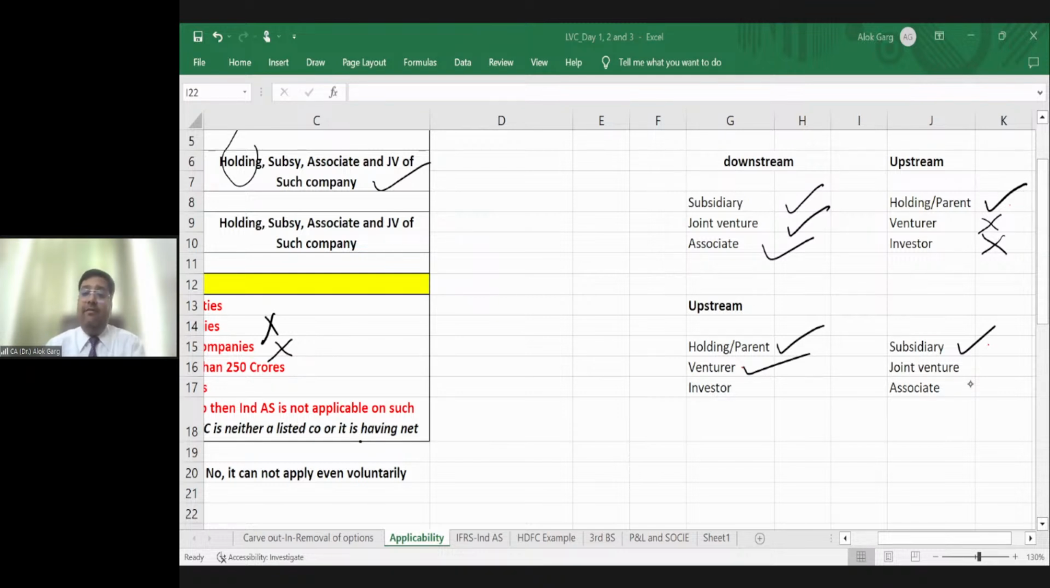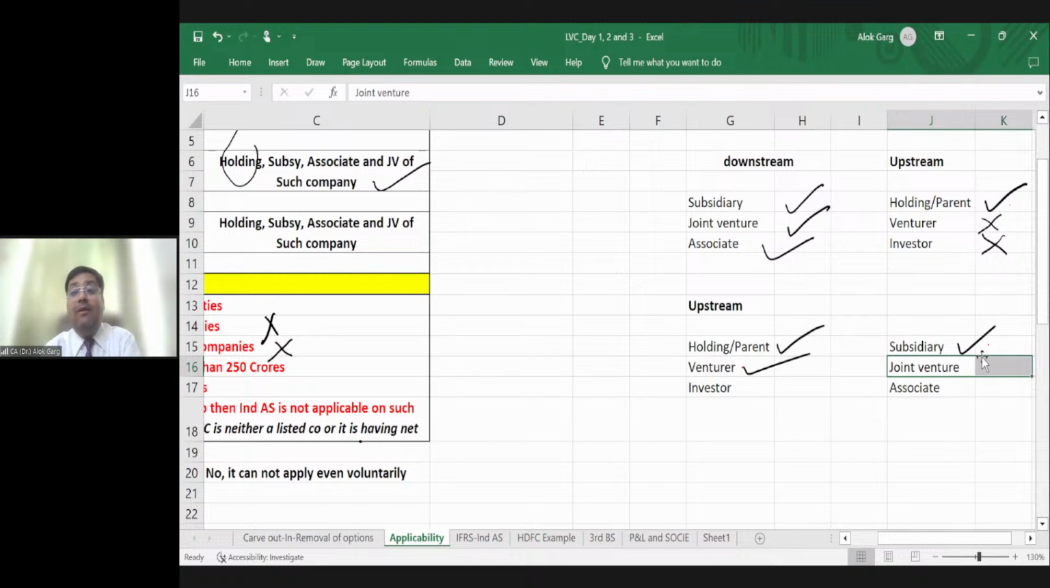You're right, Ravinder. You're right, Namrata. Ind AS is applicable to the venturer and investor. Why is it applicable? Because on the downside, the word joint venture is there. On the downside, the word joint venture is there, right?